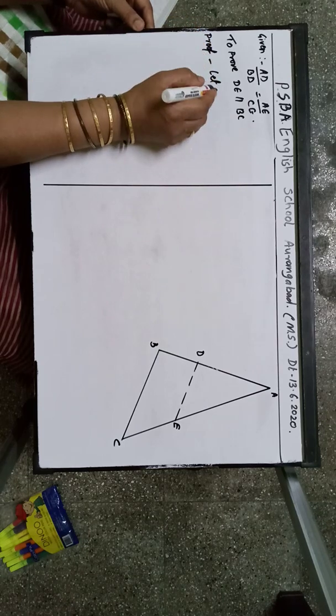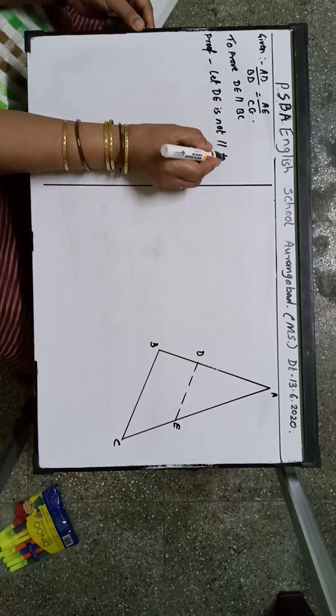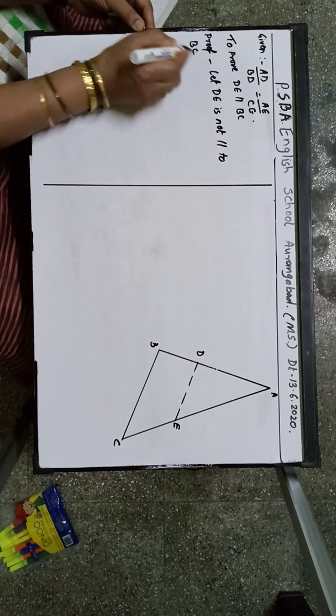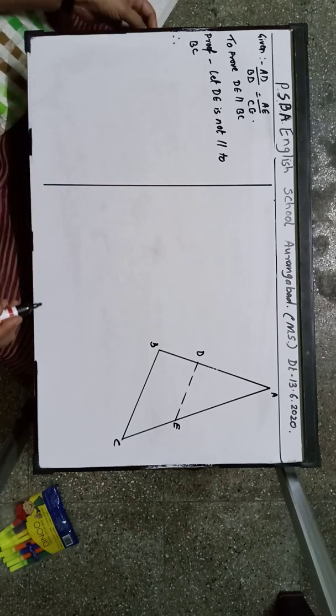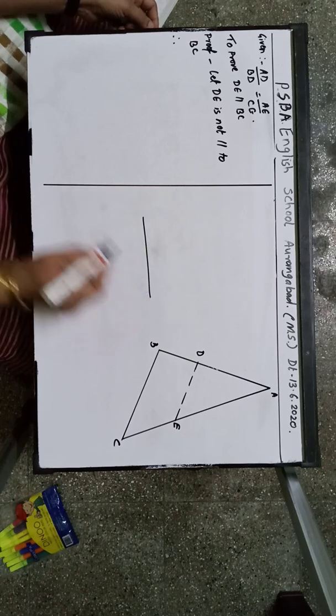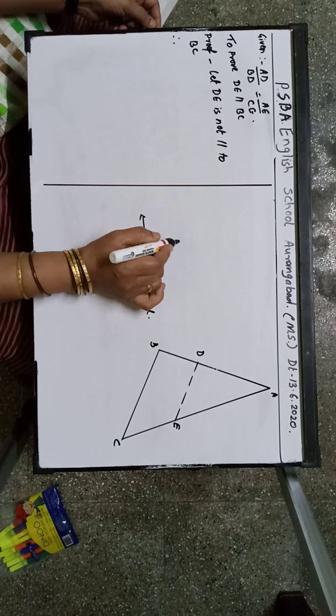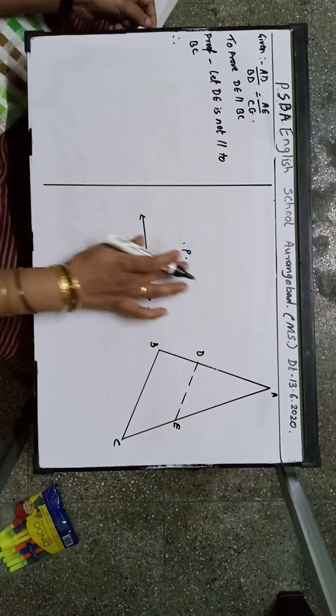let DE is not parallel to BC. Therefore, now suppose children, I am going to draw one more thing. Suppose a line is given to you. This is line L. Correct? Now point P is given to you outside the line.